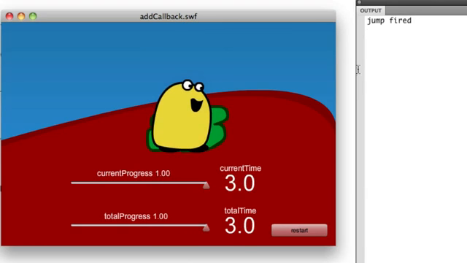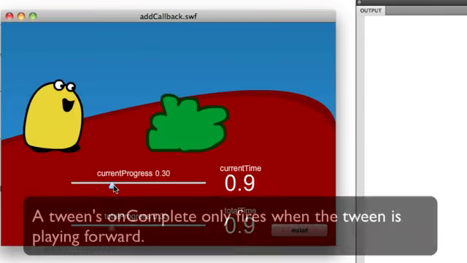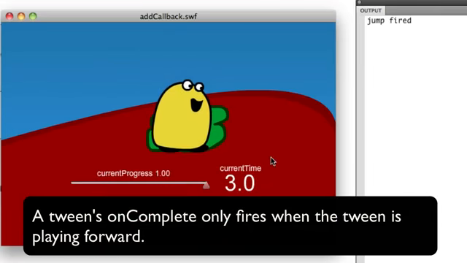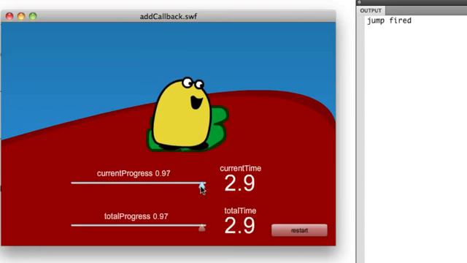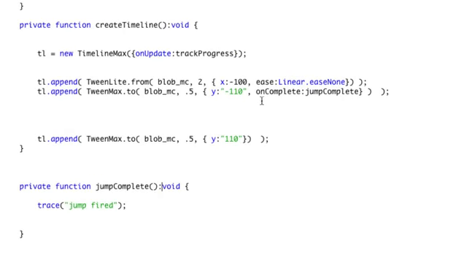So I know that's working. But what you may not have noticed when I did my super quick slider move is that when I scrub backwards, jump fired doesn't happen. That onComplete of that tween only happens when the tween completes when it's playing forward. Okay, it fires once, perfect. When I scrub back, the onComplete gets totally overlooked. And really, this is the expected behavior of onComplete, and that may be your intention of using it at some points in time. So, onComplete doesn't really work for me right now.